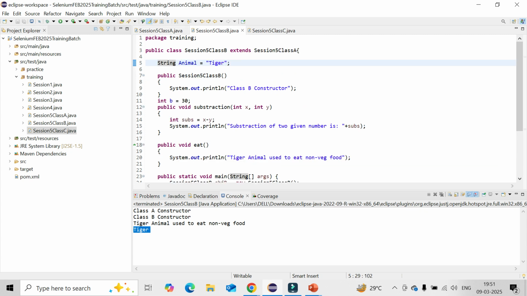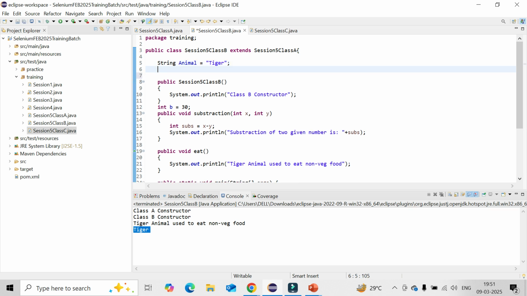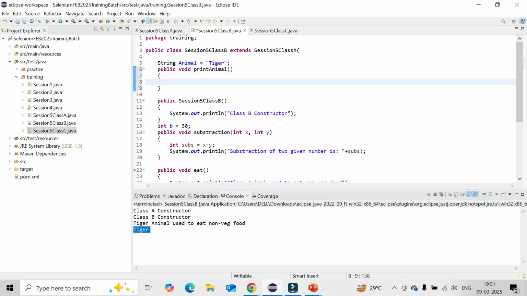So I need to create a method for the variable, say public void print animal. So that is the way I'm going to create the method. Then how can I call it?